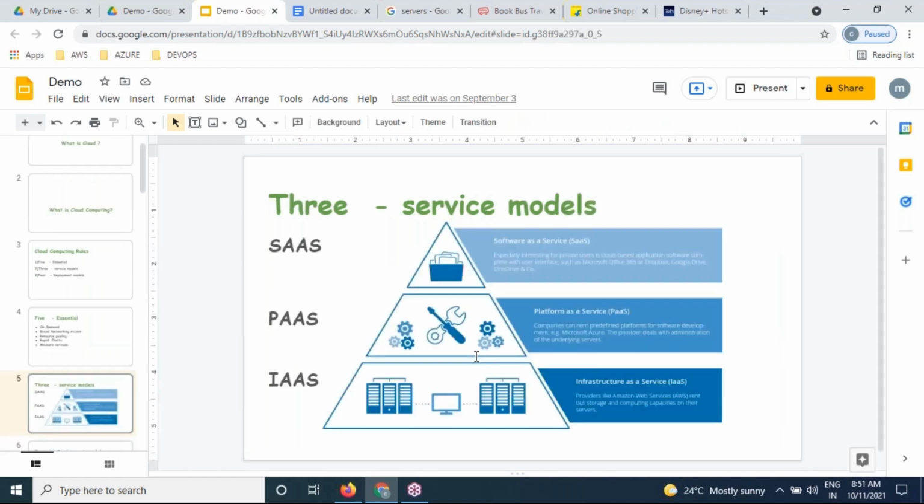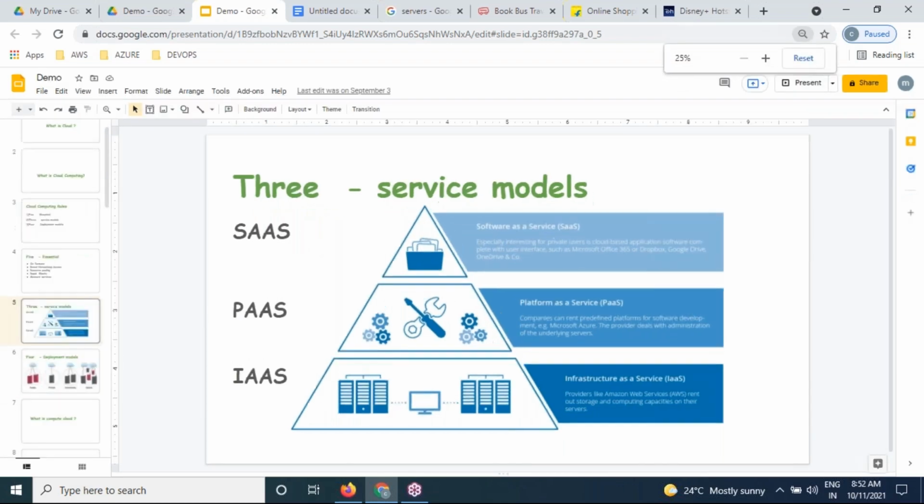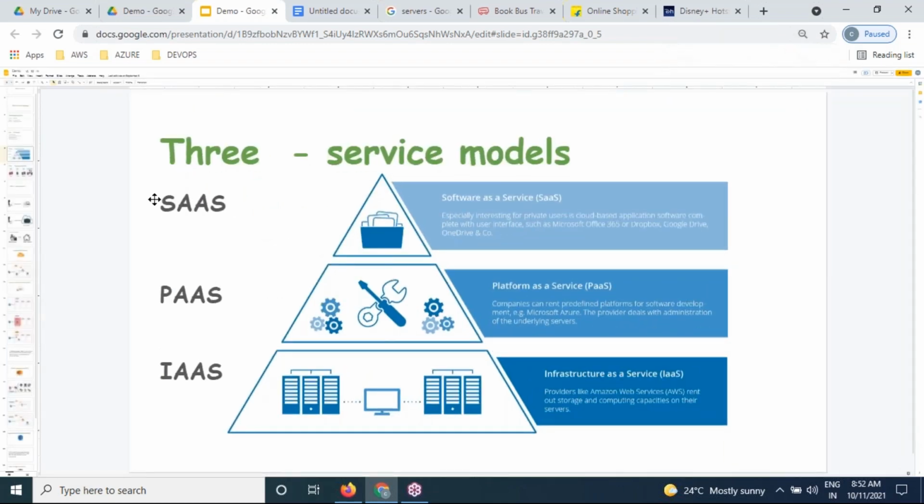Then the second rule: SaaS, PaaS, IaaS. What is SaaS? What is PaaS? What is IaaS? SaaS means what? Software as a service. Listen very carefully. Focus. SaaS means software as a service.